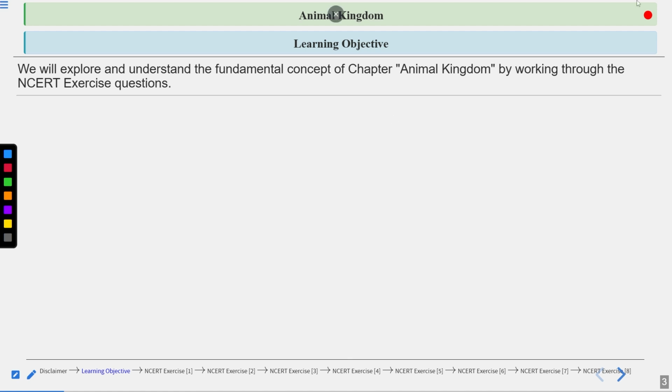So today's session, learning objective. What is the learning objective? We will explore and understand the fundamental concepts of the chapter Animal Kingdom by working through the NCERT exercise questions. So today we are going to solve the NCERT questions, right?